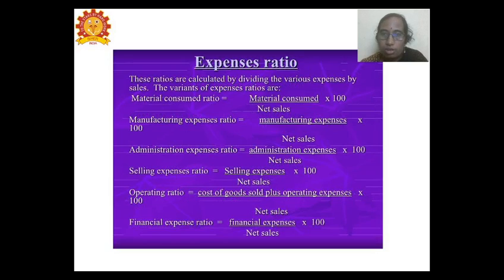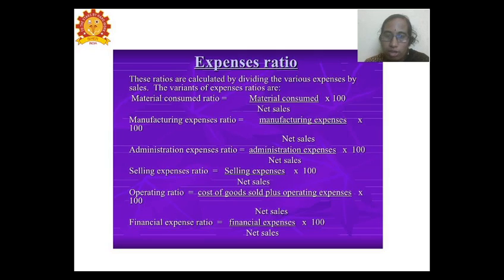Next is the expenses ratio. This is highly essential, as separate expenses are analyzed, starting with the material consumed ratio. The raw material consumed divided by net sales into 100 tells us what percentage of sales is taken up by the raw materials used for the production of the product, expressed as a percentage.